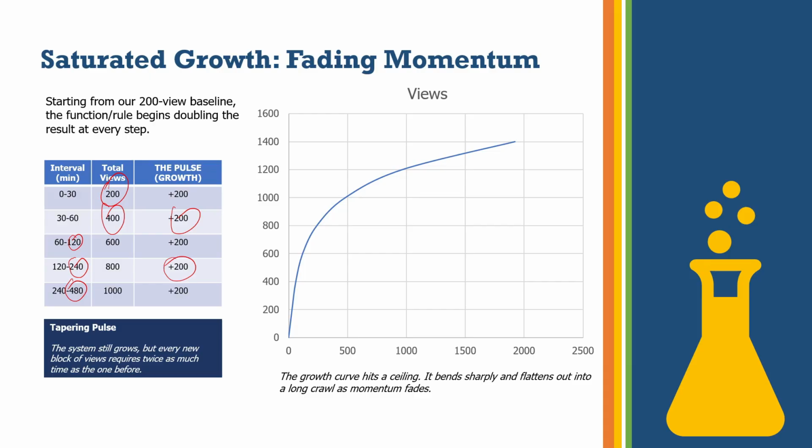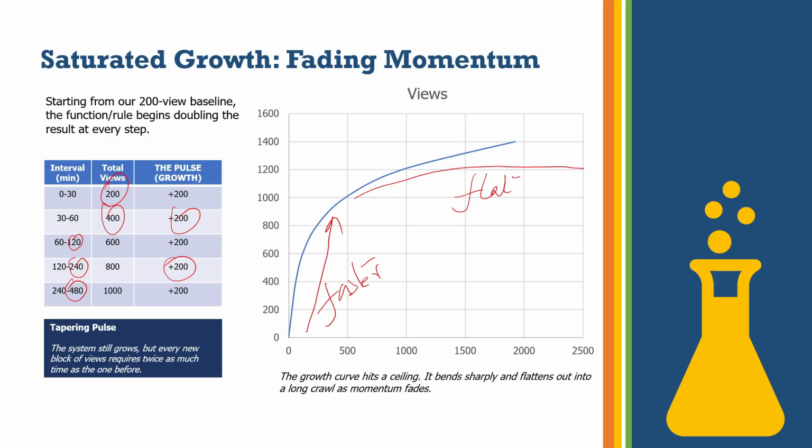So you can see that initially it was faster, and then it is slowing down, and eventually it will flatten out. It starts faster and then tapers off. That is why you can call it a fading momentum, or a tapering pulse.